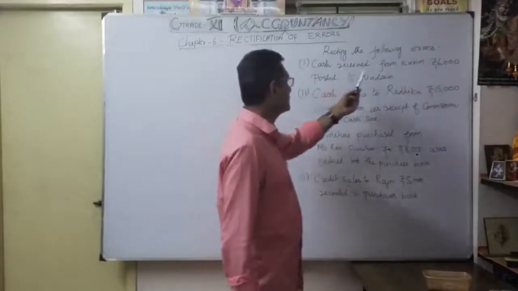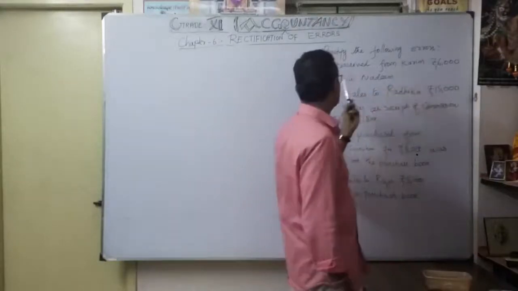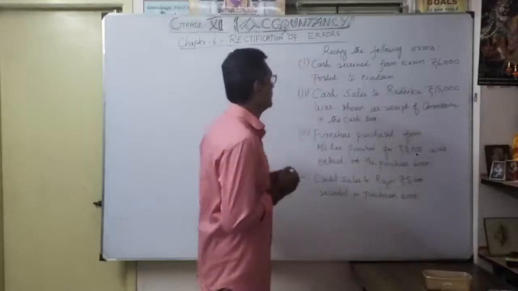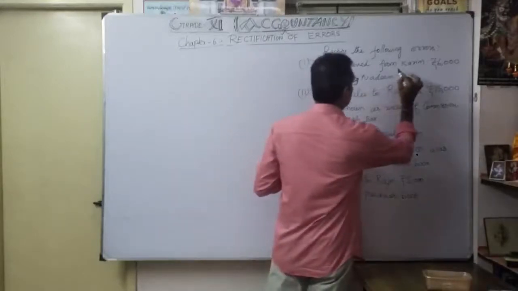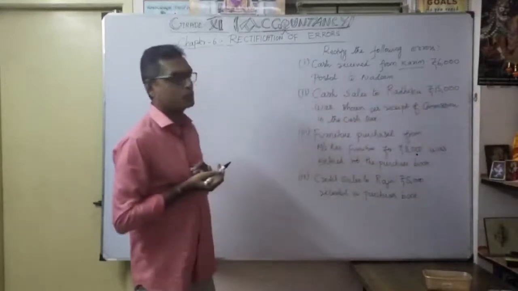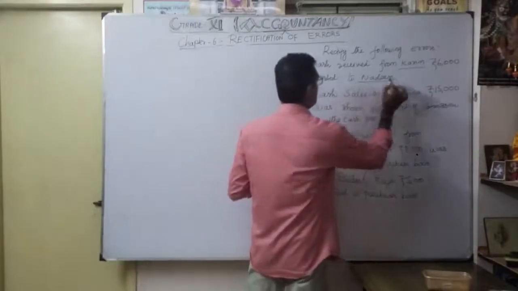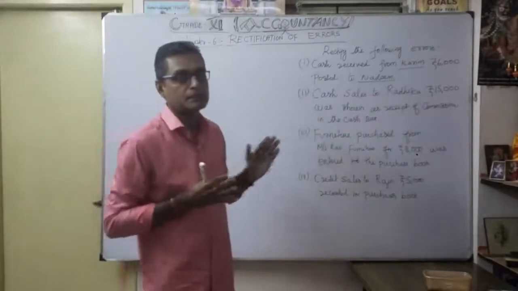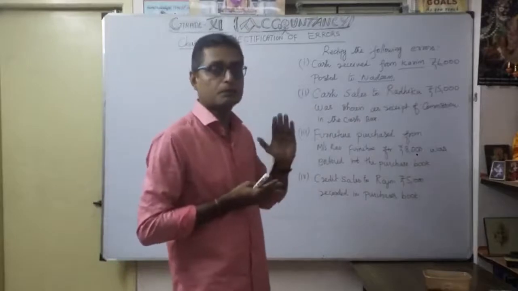See, cash received from Karim of 6,000 posted to Nadeem. Actually, cash received from whom? Karim. But what happened? They posted to Nadeem. So what type of error is this? This is an error of commission.